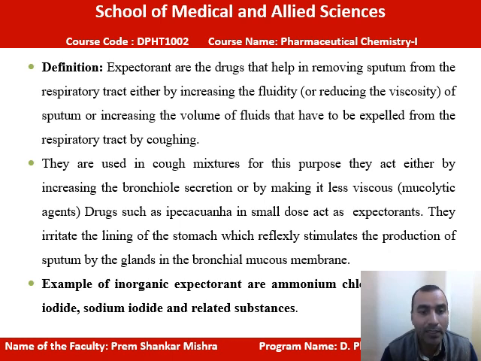They act either by increasing the bronchial secretion or by making it less viscous. Suppose you are using an expectorant, then it will increase the bronchial secretion by making it less viscous, which means it will reduce the viscosity of your mucus. Drugs such as ipecacuanha, potassium iodide, and ammonium chloride act as expectorants. They irritate the lining of the stomach or respiratory tract, which reflexly stimulates the production of sputum by the glands in the bronchial mucous membrane.